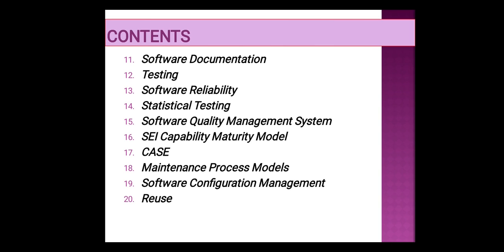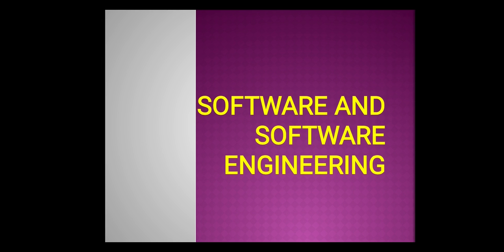And from fifth unit, software reliability, statistical testing, software quality management system, SEI CMM model, and CASE, that is computer aided software engineering. And from the last unit, let us revise maintenance process models, software configuration management, and finally reuse. Okay. Now let us start with our first topic, that is software and software engineering.